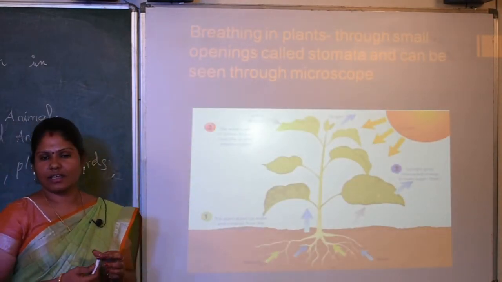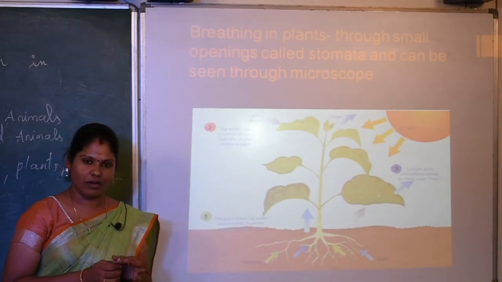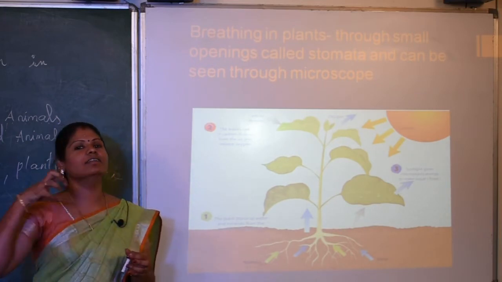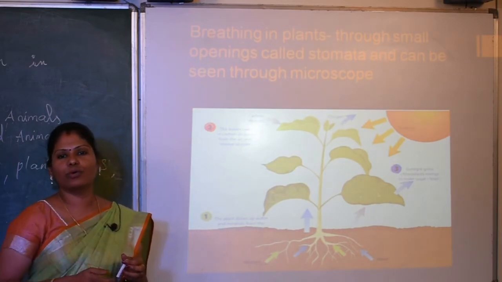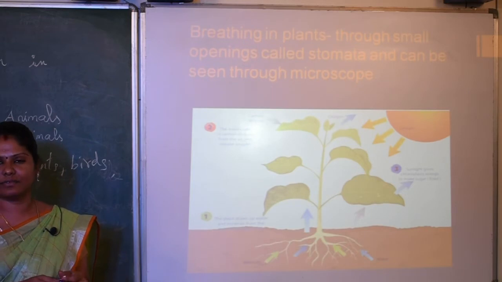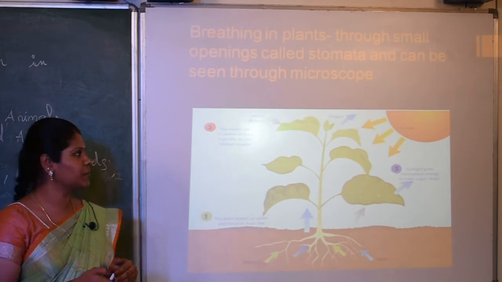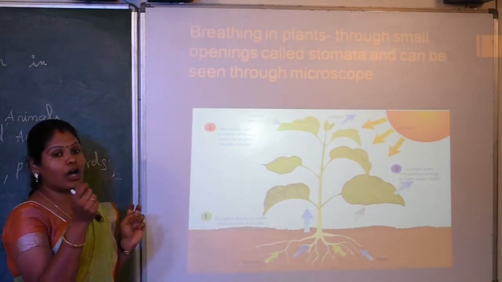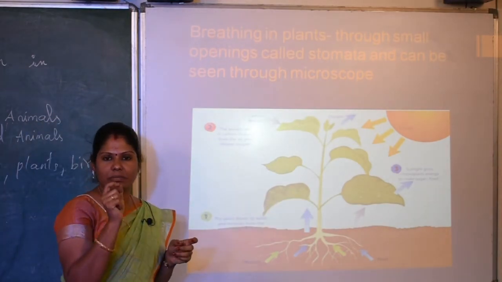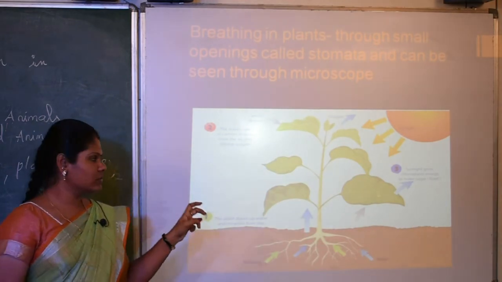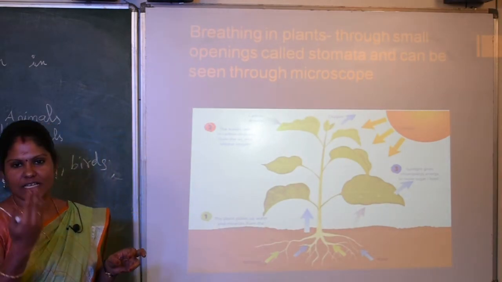Next, how the same breathing process happens in plants. As we all know, plants take in carbon dioxide and give out oxygen. That is why we say to plant more trees around your house, because plants give us fresh oxygen, the fresh air which we need to breathe to live. Breathing in plants happens through small openings. The leaves have small openings called stomata. These stomata help the plants to take in carbon dioxide and send out oxygen.